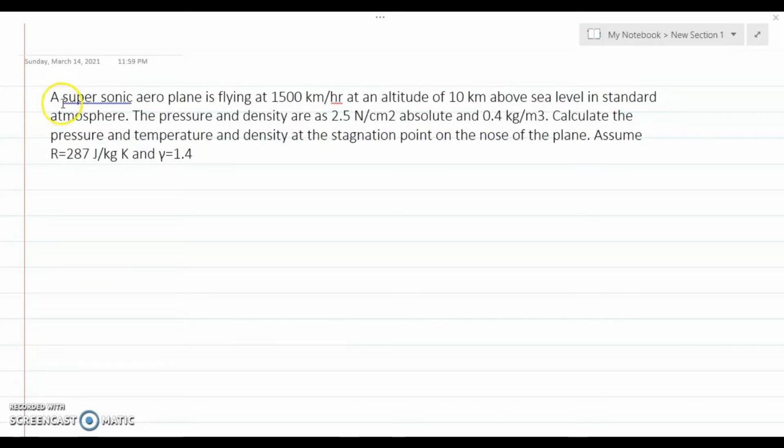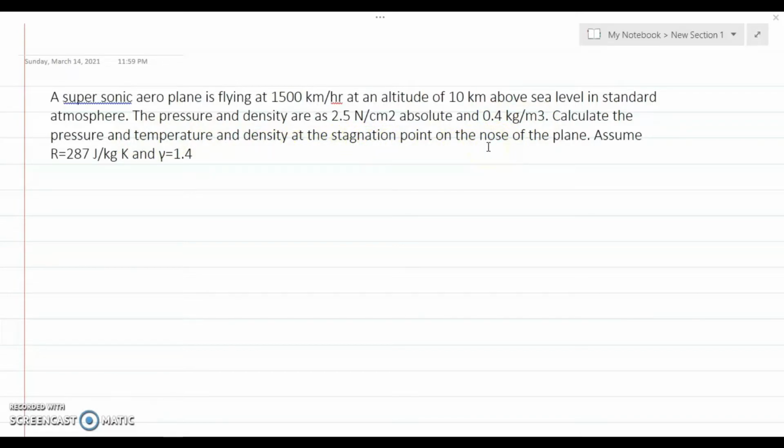Now second numerical. A supersonic aeroplane is flying at 1500 km per hour at an altitude of 10 km above sea mean level in standard atmosphere. The pressure and densities are 2.5 Newton per centimeter square absolute and 0.4 kg per meter cube. Calculate the pressures, temperature and density at stagnation point on the nose of aeroplane.